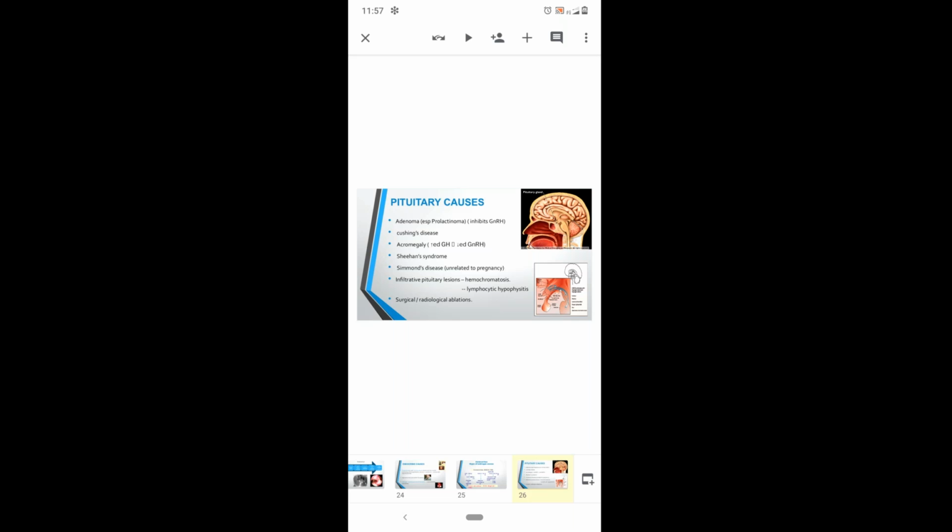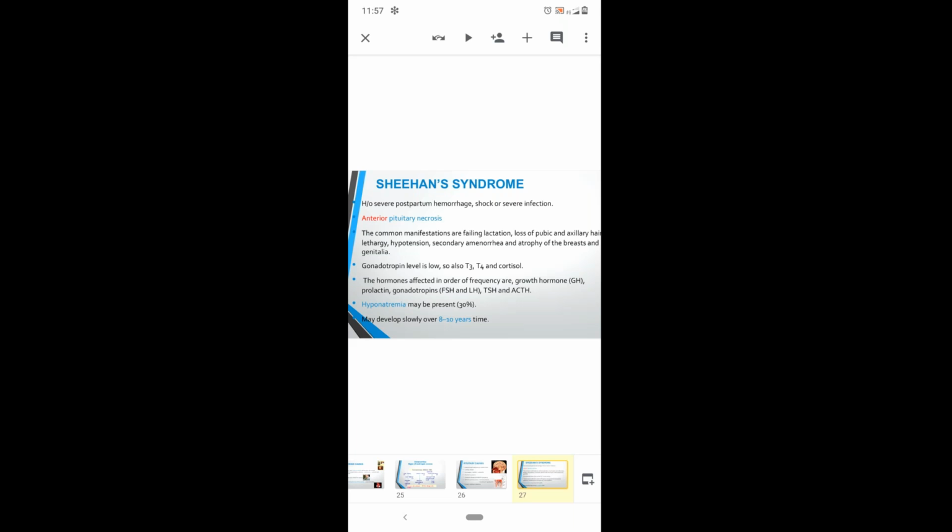And on investigation, we check gonadotropin and T3, T4. This is the image in a postpartum hemorrhage with hypotension. Postpartum, there will be an enlarged pituitary followed by pituitary necrosis. This is a postpartum pituitary necrosis. Followed by long-term sequelae will be the hypothyroidism, secondary adrenal insufficiency, lactational failure, and finally, in a secondary amenorrhea, they land up.